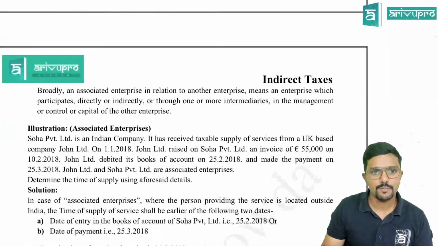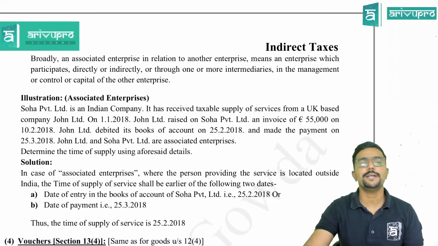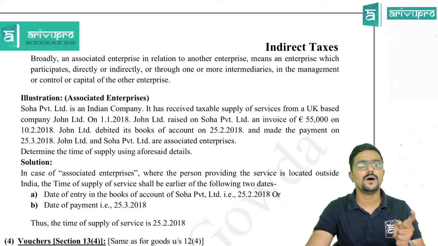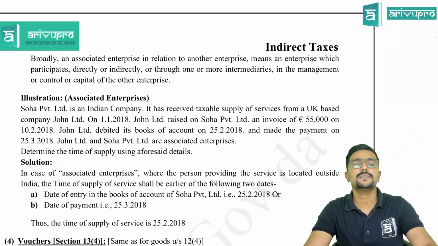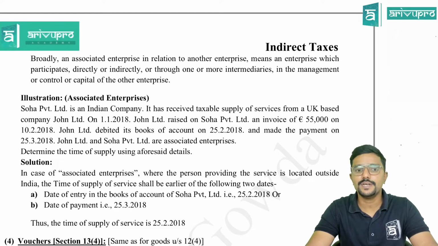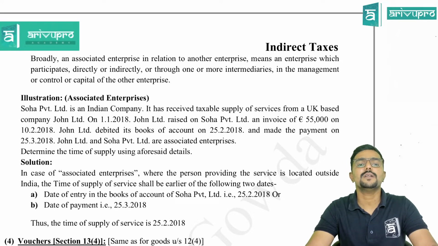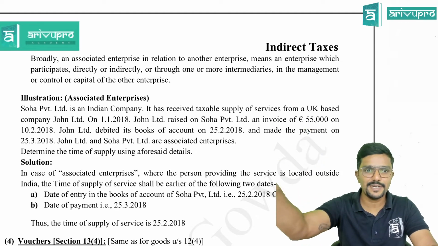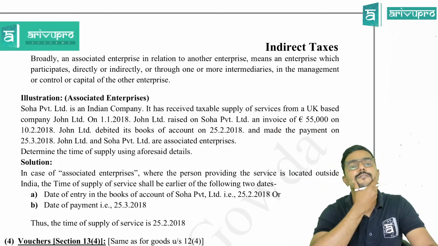Next, broadly, an associated enterprise in relation to another enterprise means an enterprise which participates directly or indirectly or through one or more intermediaries in the management or control or capital of the other enterprise. So you are participating in 3 things, either in the management or control or capital of the other enterprise.